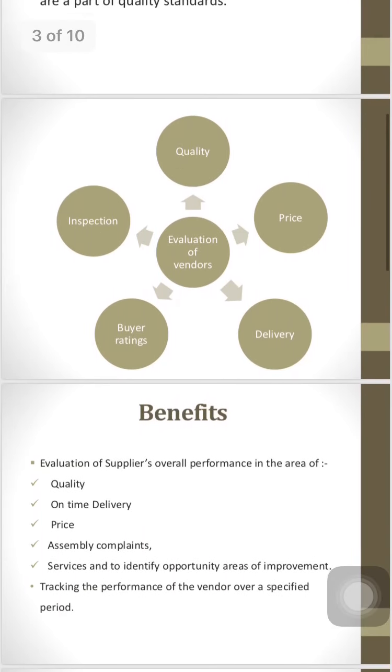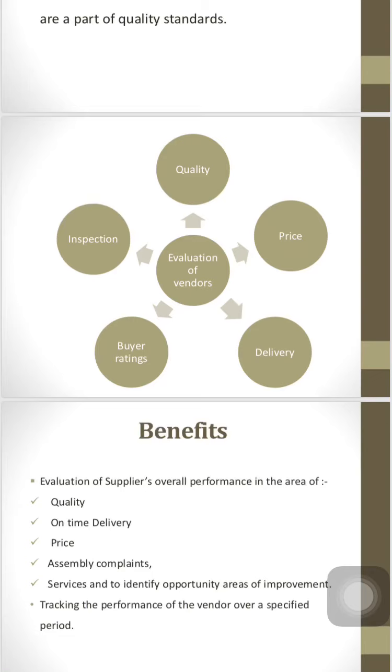And the next part is the buyer ratings. As we have already discussed, a rating should be given for each and every process of the evaluation of the vendors. Then the next part is that inspection should be done at every step, so we can get the exact competencies at each and every level, and if we have some flaws in any level, we can reduce those flaws and improvise ourselves. So this is the next part of the evaluation of the vendors.